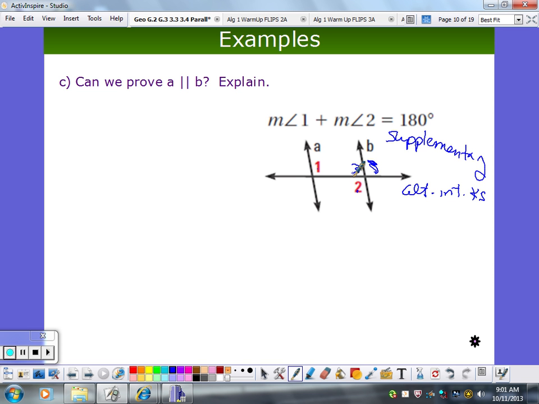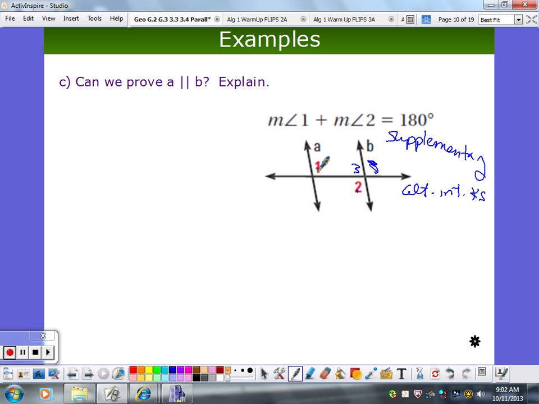They're same side interior. What do we know about same side interior? They're supplementary. So that's still following. These are supplementary, these are supplementary. What do you think? What's going on? So we can? No. So why not? We don't have enough information. We know alternate interior angles, if they're congruent, we have parallel lines.